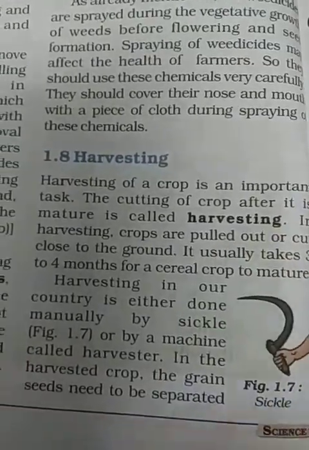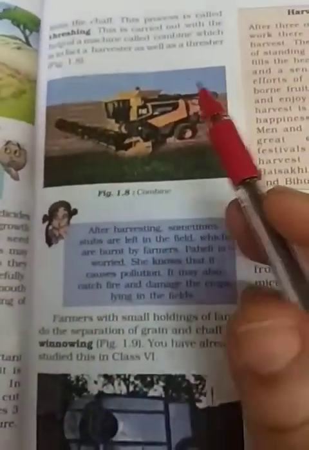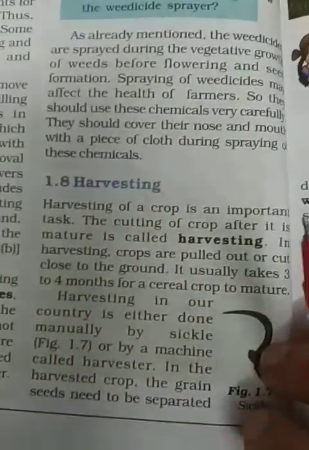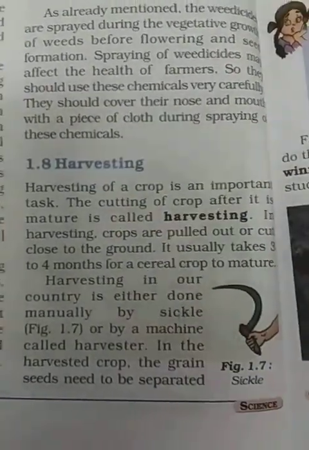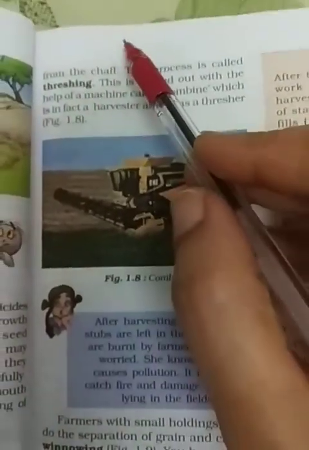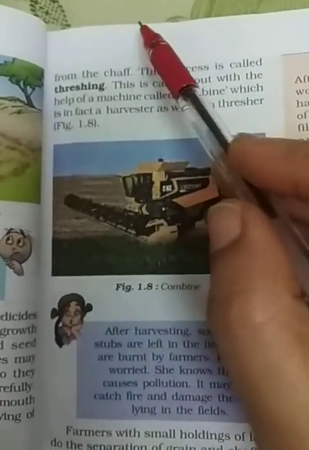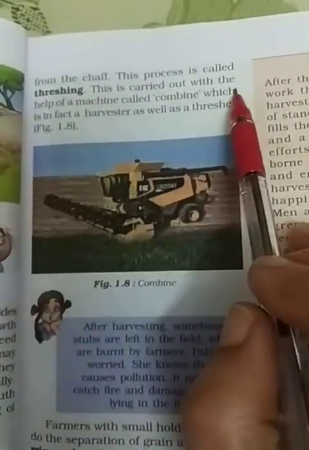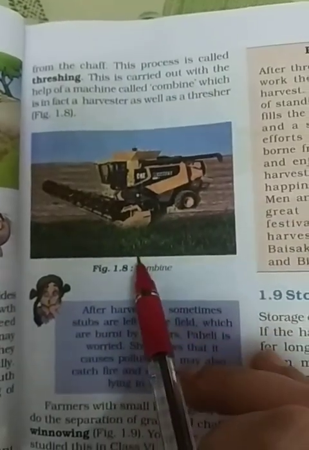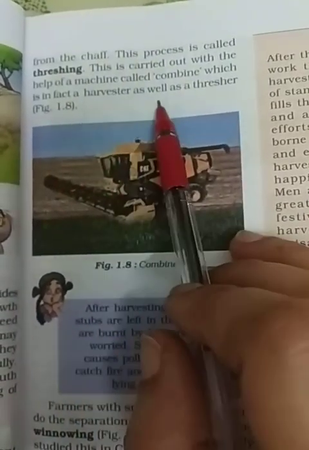Next process is threshing. After harvesting the crop, grain seeds need to be separated from the chaff. This process is called threshing. This is carried out with the help of a machine called a combine, which is in fact a harvester as well as a thresher.